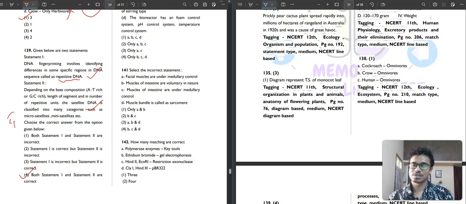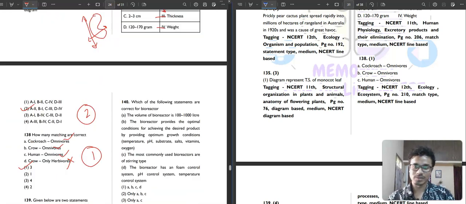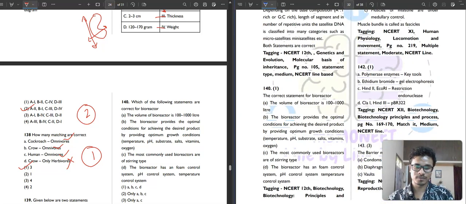There is nothing to understand in a statement based question. All the statements are based on your NCERT book. So if you learn the NCERT, you will be able to answer these questions. If you don't, then maybe you will make a mistake somewhere. So you need to learn the NCERT.